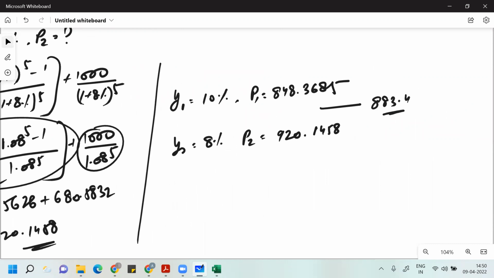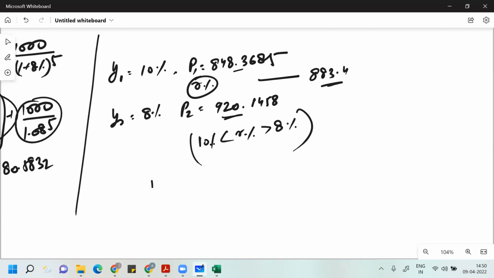So now you can easily understand the R value you are looking for, guys. Your R is greater than 8%, but at the same time your R is less than 10%. Because when I take 8%, I get this, and when I take 10%, I get this. It means R is somewhere between 8 to 10%. How to find that R? The required R, your required YTM.